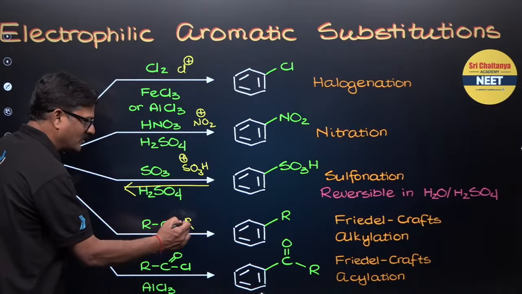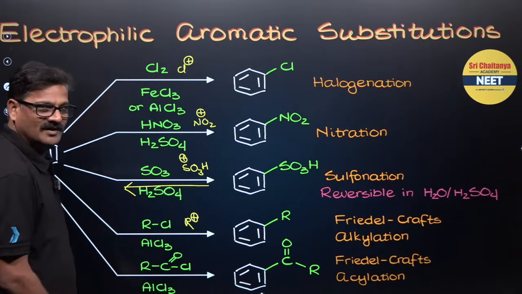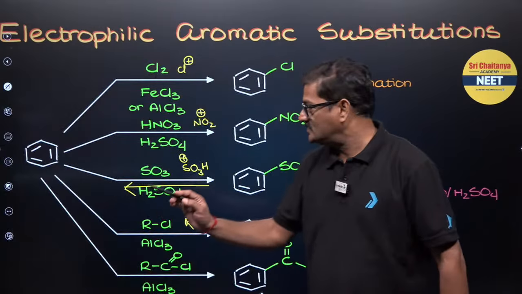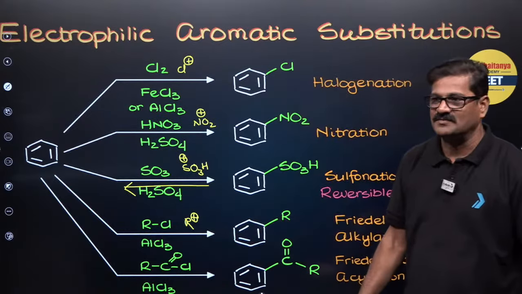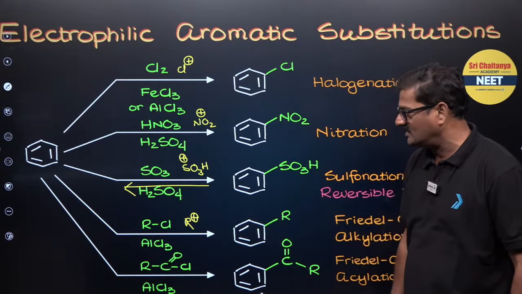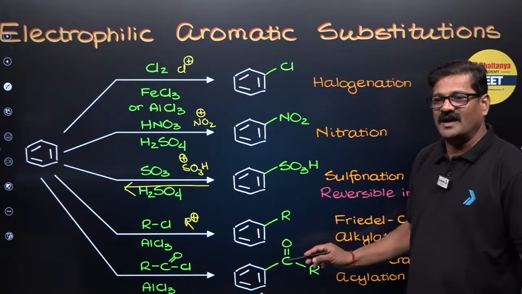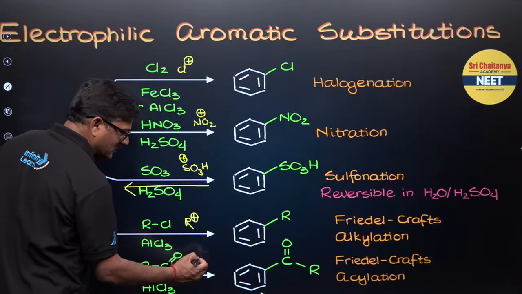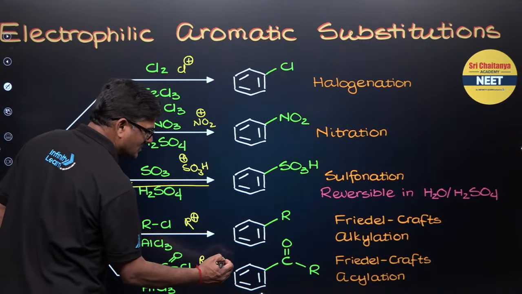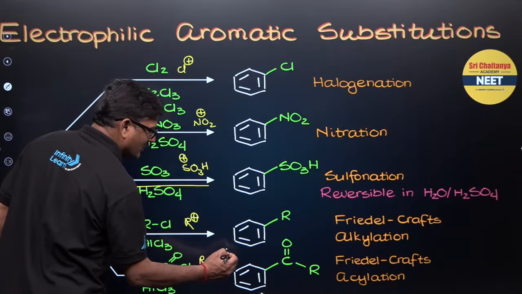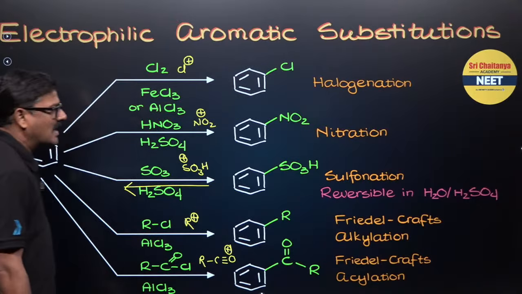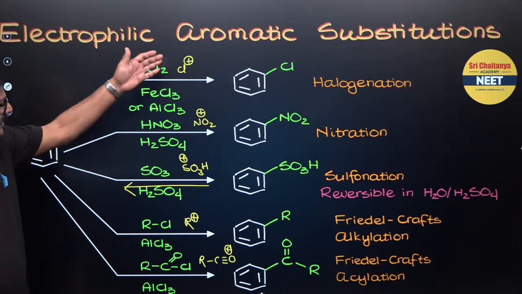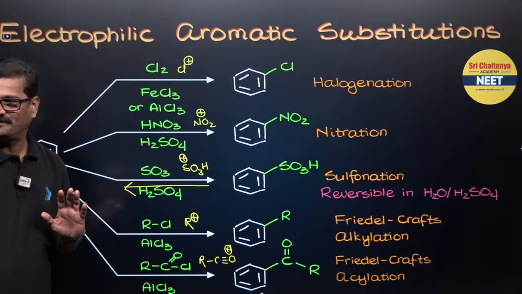The electrophile will be what? R plus. Right? And when benzene is treated with RCOCl in the presence of AlCl3, you are going to get acylated benzene. So this is called Friedel-Crafts acylation, and the electrophile is RC triple bond O plus. Right? And these are the various electrophiles that you can see.